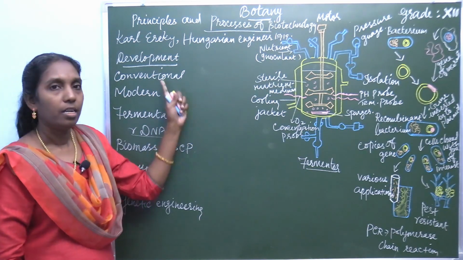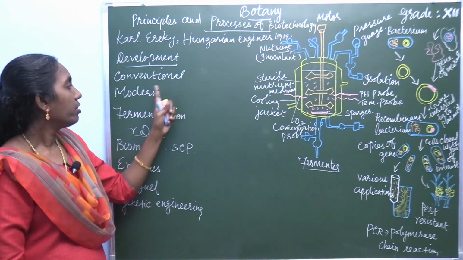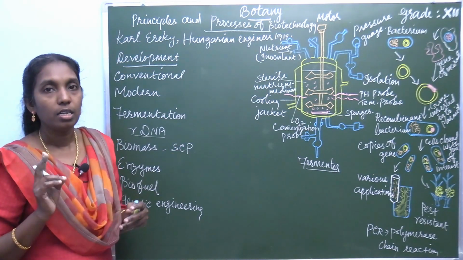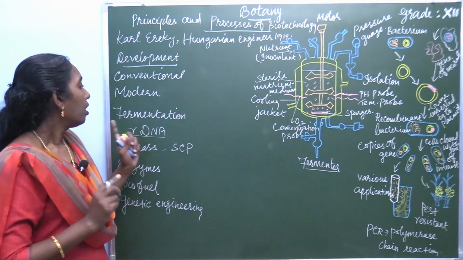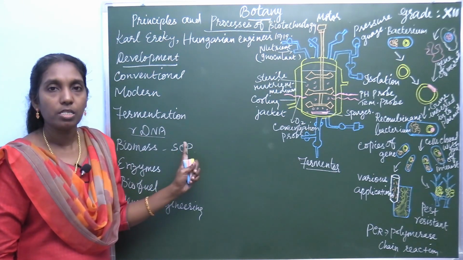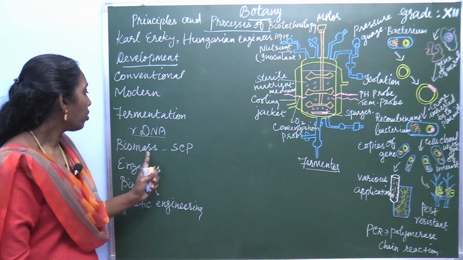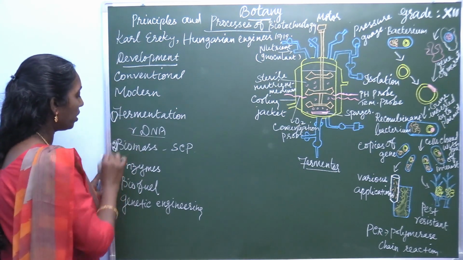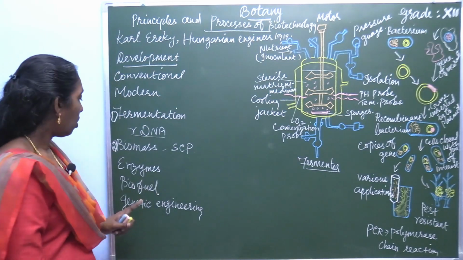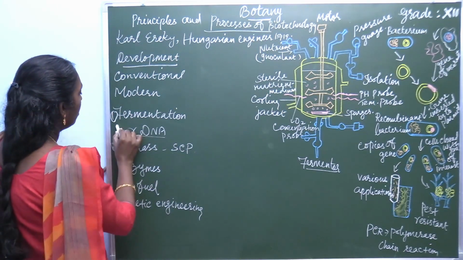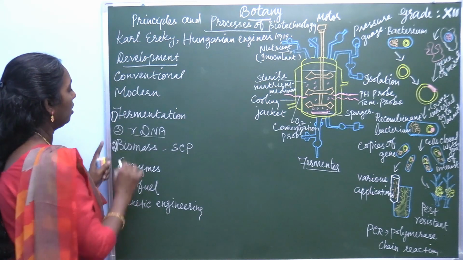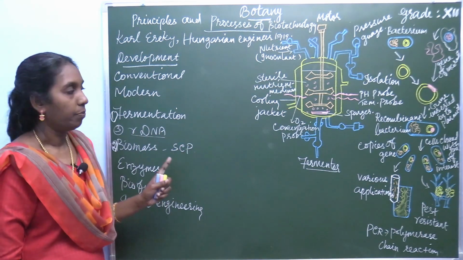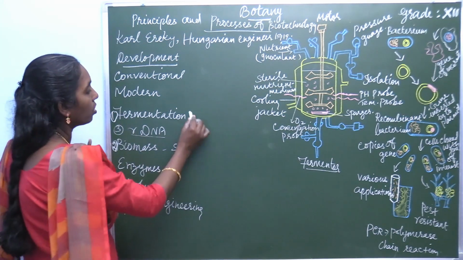So under development you write conventional method and modern method, and today you are going to learn 3 different questions. Number 1, the fermentation process. Number 2, production of biomass. Number 3, rDNA technology, that is, recombinant DNA technology. So these 3 questions you are going to concentrate on today.